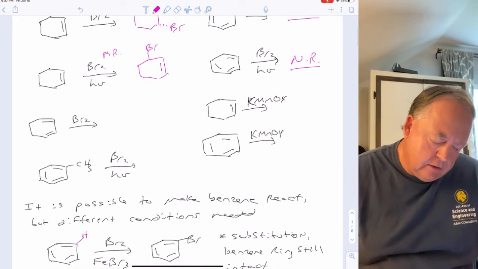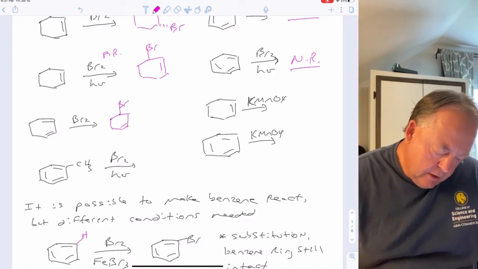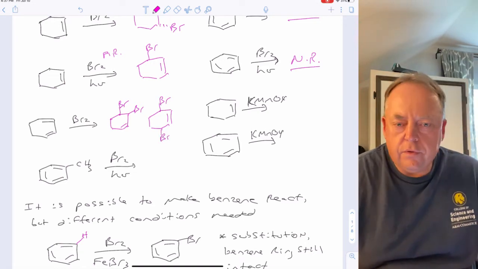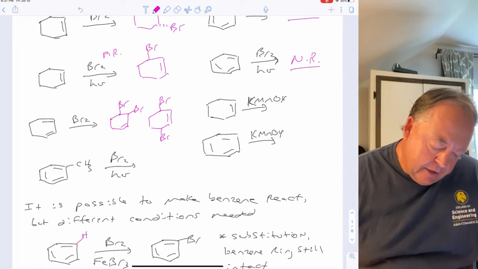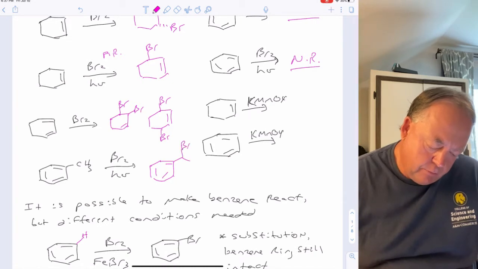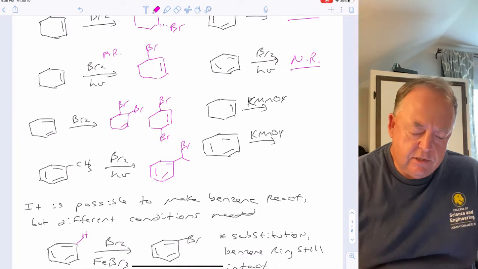If you take a diene, as we saw in the last chapter, with Br2, then that can do a 1,2 addition, adding bromine and bromine across the double bond 1,2 with respect to each other, or it can add bromine and bromine 1,4 with respect to each other. Or if you have an alkyl group on benzene and you do a free radical bromination, then of course you can add a bromine to the benzylic position, but again, nothing happens to the benzene ring.